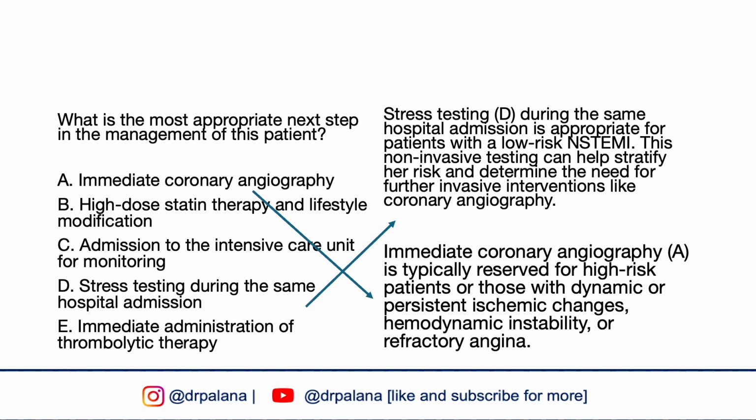The TIMI score for NSTEMI assesses risk based on age, known CAD, use of aspirin in the past 7 days, at least 3 risk factors for CAD, significant anginal episodes in the past 24 hours, ST segment deviation, and elevated cardiac markers. Given her relatively young age, absence of significant past medical history, and only one cardiac risk factor, which is smoking, this patient likely has a low TIMI score.